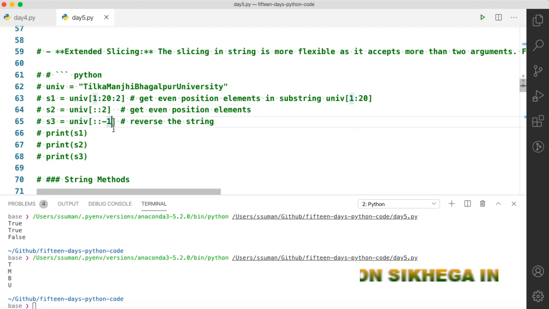If you want to reverse a string, just put -1. You can also use -2, -3 as well. So what will -2 do? -2 will take this string first, then it will leave the t, then it will take I. So y I r, like this it will go from the end up to the beginning.